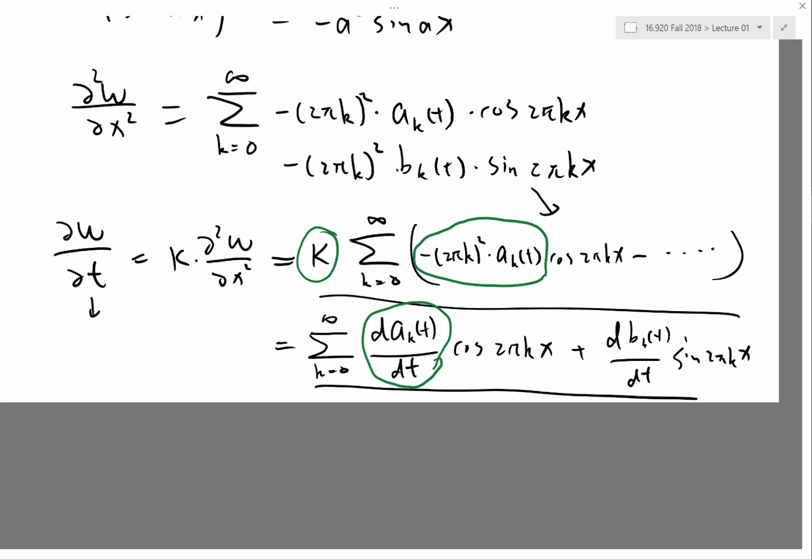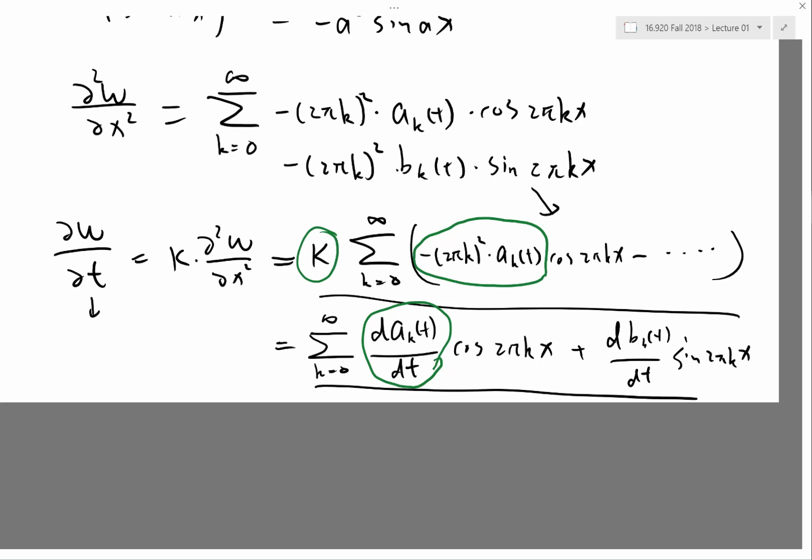And that's why when you were looking at the solution on the screen, the solution gets smoother and smoother, because it gets decayed. Okay? And how about the rate of decay? What is the rate of decay for that A? 2 pi k squared times kappa, right? So first of all, there is a kappa, which means the larger the kappa is, the faster the decay is. That's why when we put a very strong diffusion coefficient, things get smooth very fast. And also, it's proportional to 2 pi k squared.